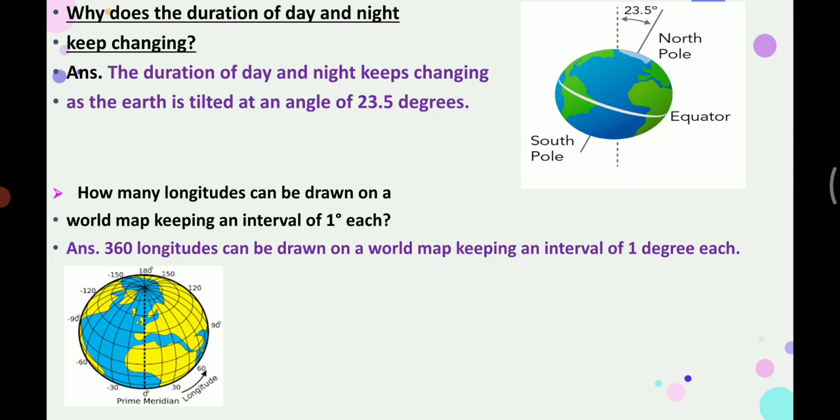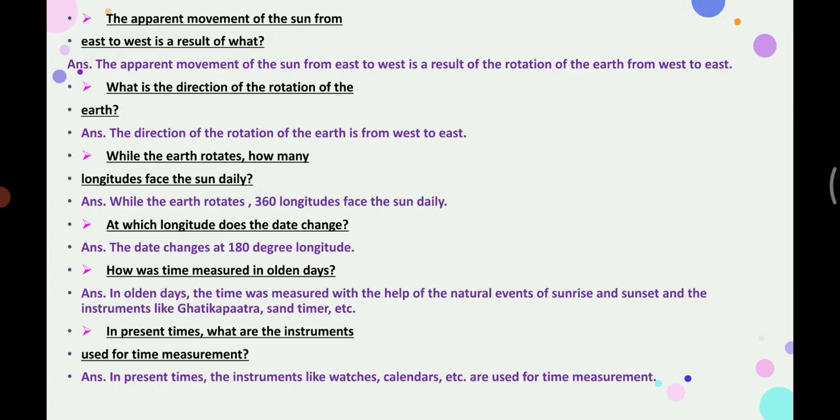So children, how many longitudes can be drawn on a world map keeping an interval of 1 degree each? The answer is 360 longitudes, because 360 longitudes can be drawn.